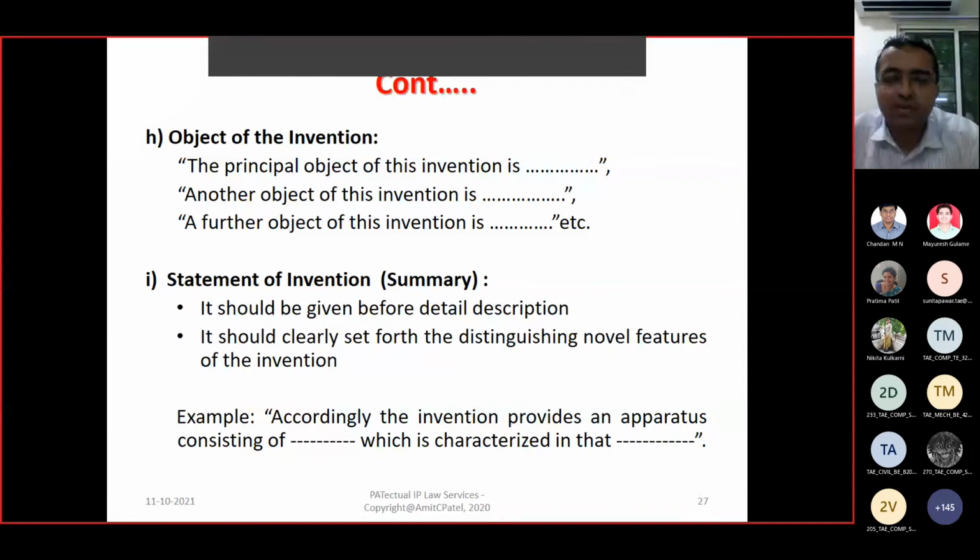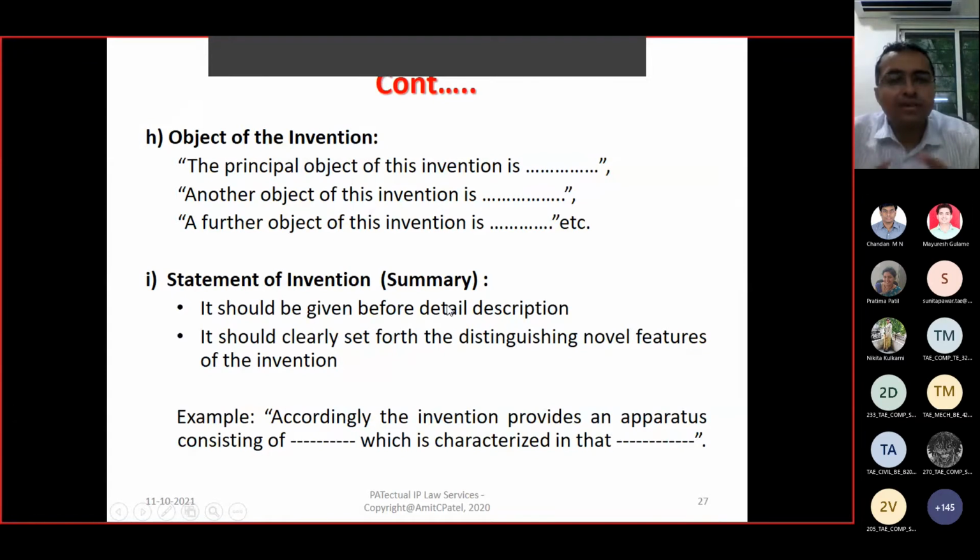The principal objective of the present invention is this. Another objective of the invention is this. A further objective is like this. Likewise, you have to prepare a set of objectives, 10, 15, 20, whatever are with you. Statement of the invention.